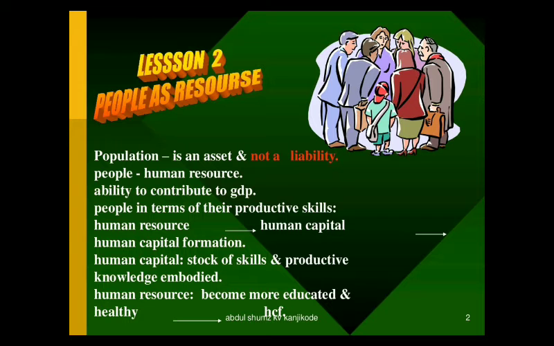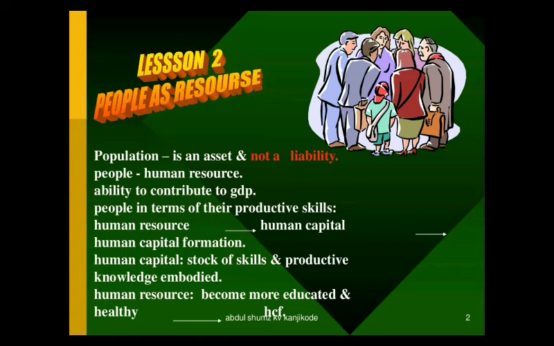At first, we all know that in this lesson people are the resource and people are the capital, that is, human capital. And we all know that population is an asset and not a liability. I told you clearly what is asset and what is liability, right? And people are here considered as human resource. Why are they considered as human resource? Because they have the ability to contribute to GDP, that is gross domestic product.